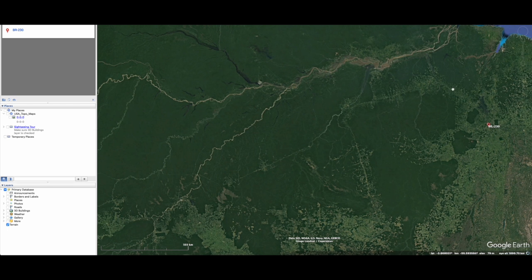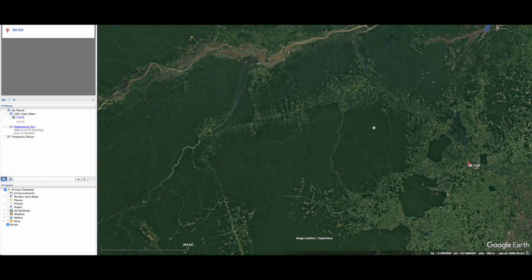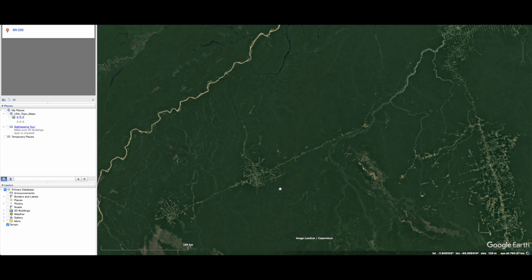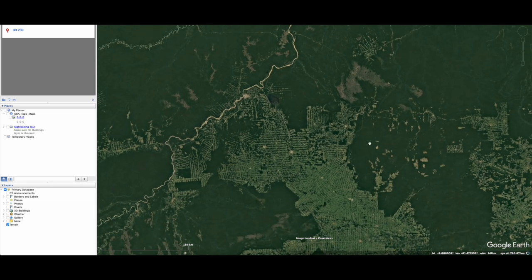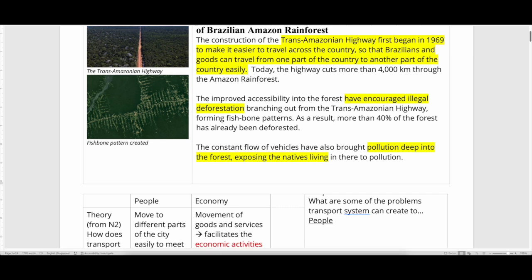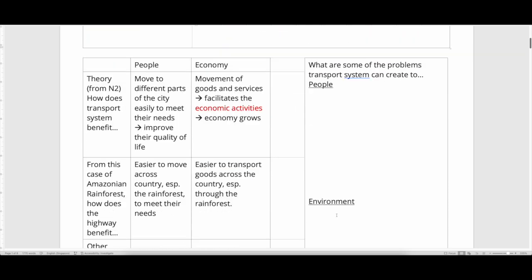So you can see that the whole highway, like here, has so many fishbone patterns, and it has encouraged a lot of deforestation. Here as well, here as well, here, oh my goodness, it's even worse. Okay, so some of the problems that it can create is that it can actually encourage destruction of the forest, destruction of the natural environment